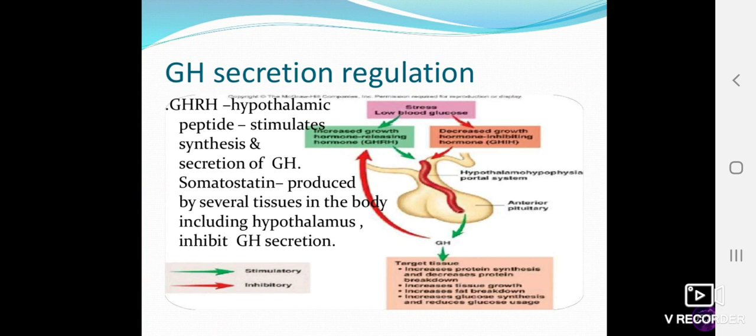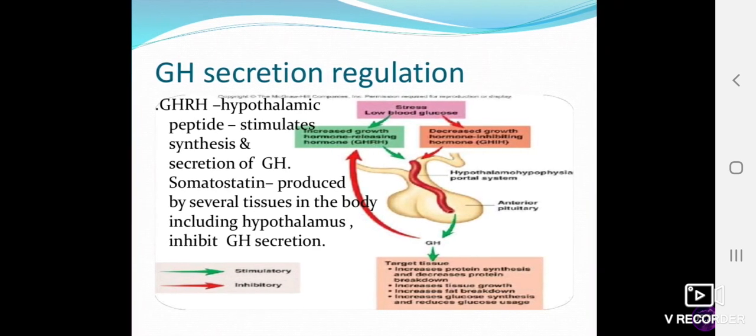So how is growth hormone secretion regulated? It is regulated by the hypothalamic peptide known as growth hormone releasing hormone. It stimulates the synthesis and secretion of growth hormone. Somatostatin, produced by several tissues in the body including the hypothalamus, inhibits growth hormone secretion.